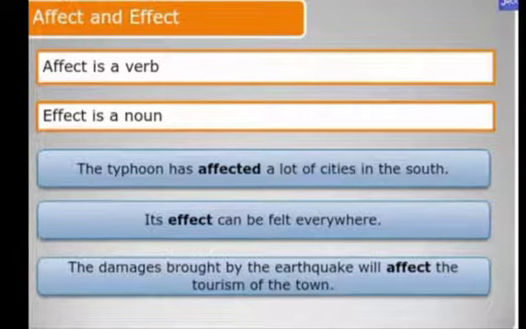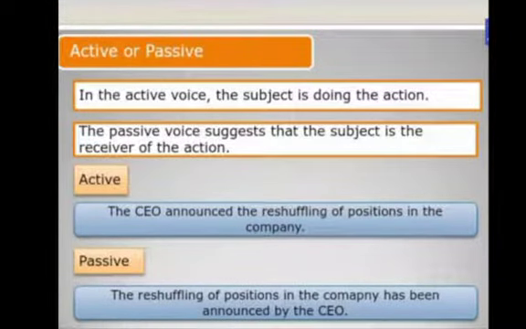Affect and effect. Affect is the verb, effect is the noun. The typhoon has affected a lot of cities in the south. Affected has been used as a verb in the sentence. Its effect can be felt everywhere. So, effect is a noun, something which we name. The damages brought by the earthquake will affect the tourism of the town. So, again, the verb is used.